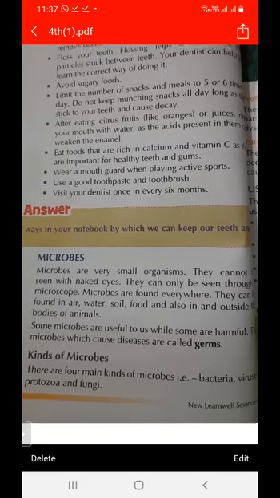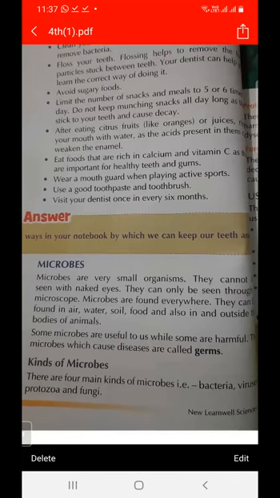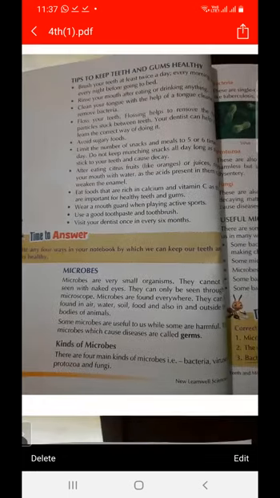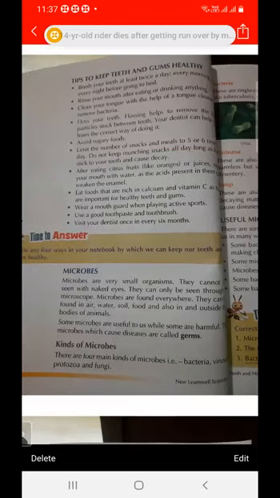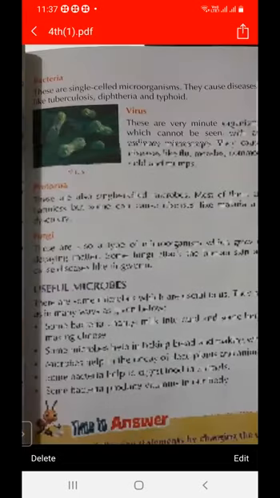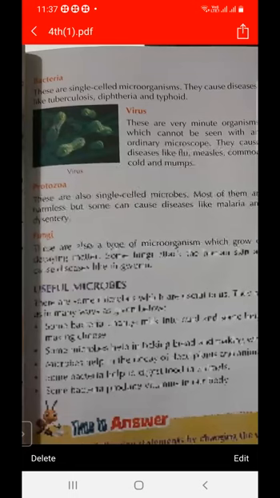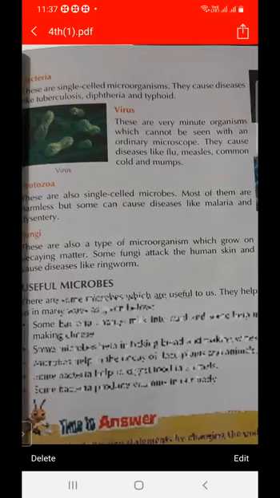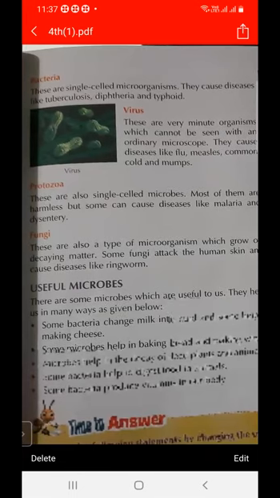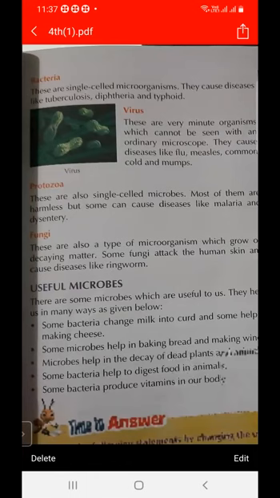There are four kinds of microbes: bacteria, virus, protozoa, and fungi. So what do you mean by bacteria?